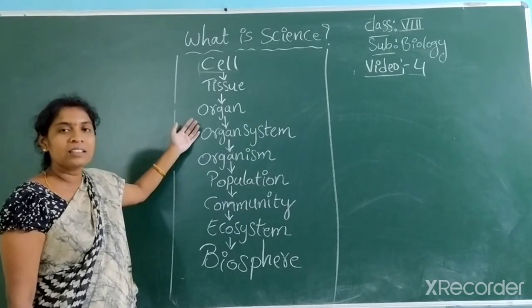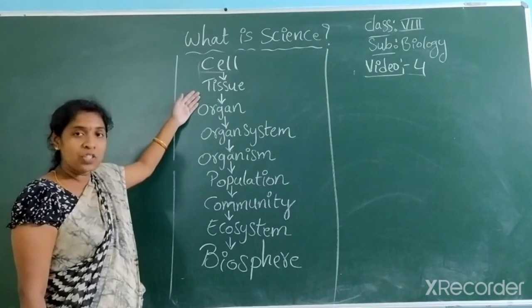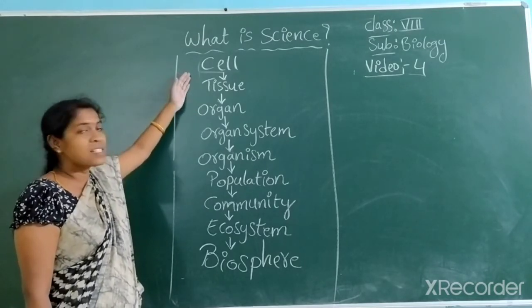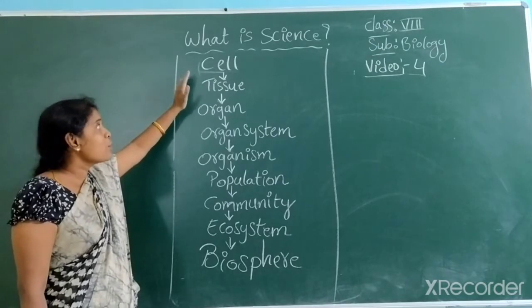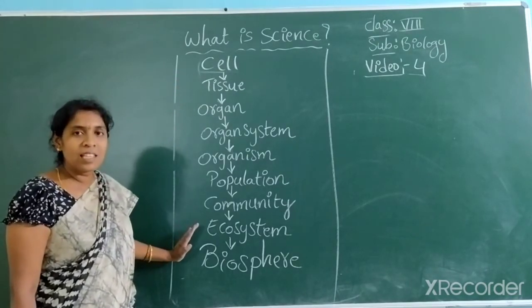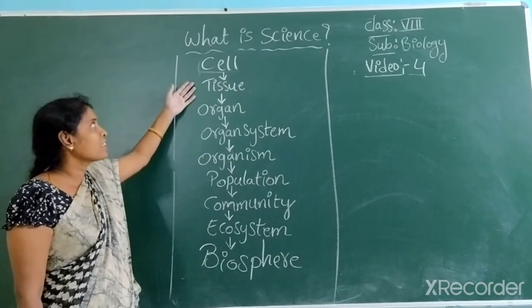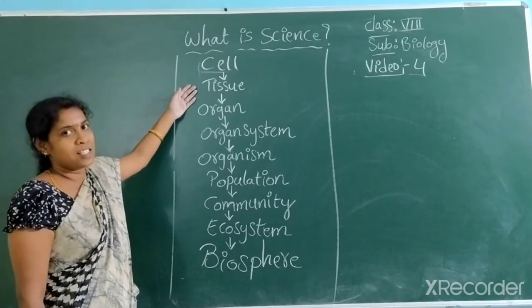Organs like heart, liver and kidney also have separate branches, and for tissues there is histology, and for the cell, cytology. To study individual things easily, it is classified into different biological organizations.